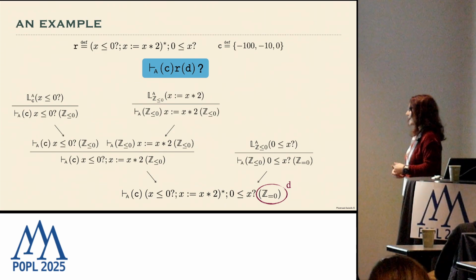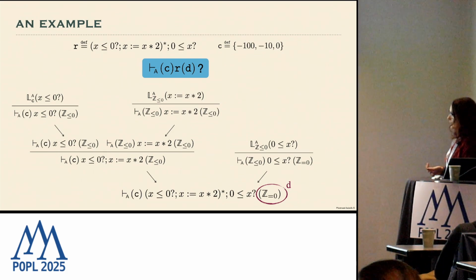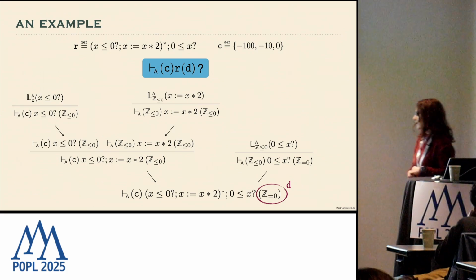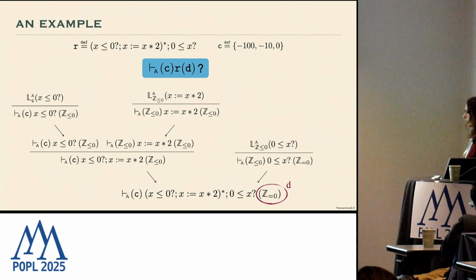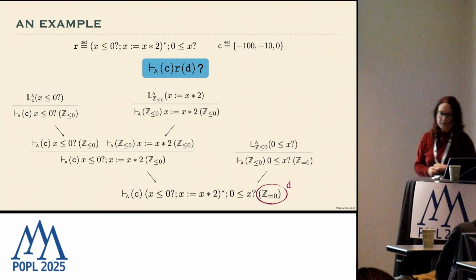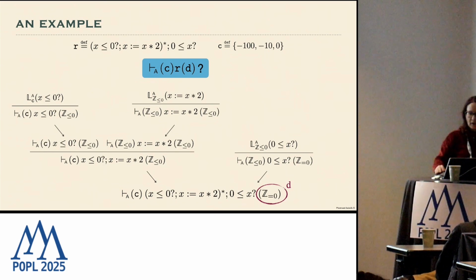And finally, by applying the rules, we can prove that the whole statement satisfies absolute local completeness with respect to this input. And we have also that the abstraction of the output is equal to 0 in this case, because we have the precise value in the abstract domain. So this is the idea of the application of the rules, just for proving that we can indeed prove some interesting abstract completeness properties.